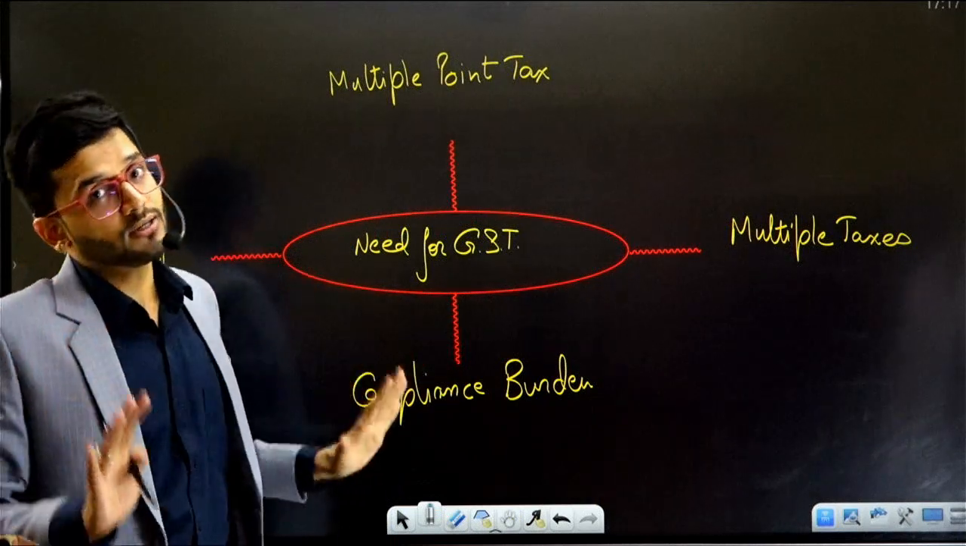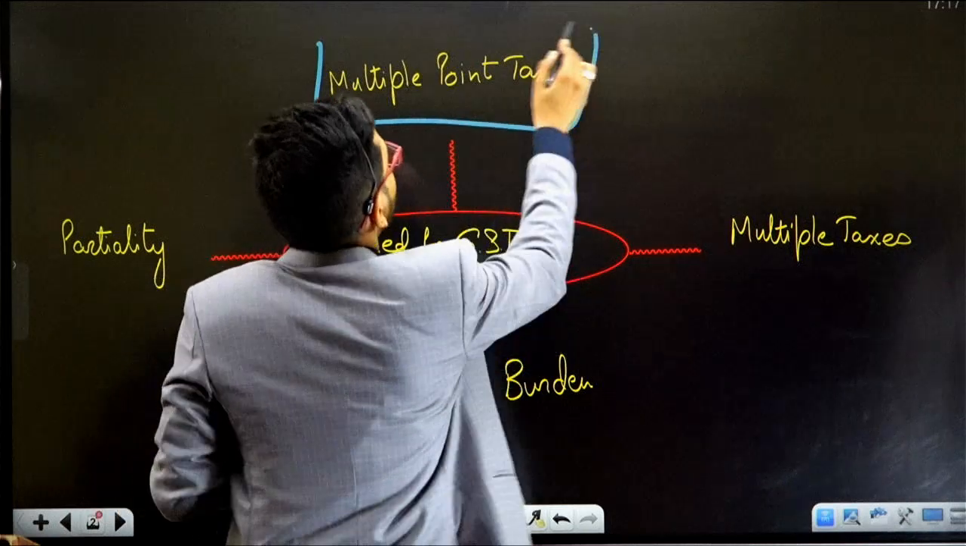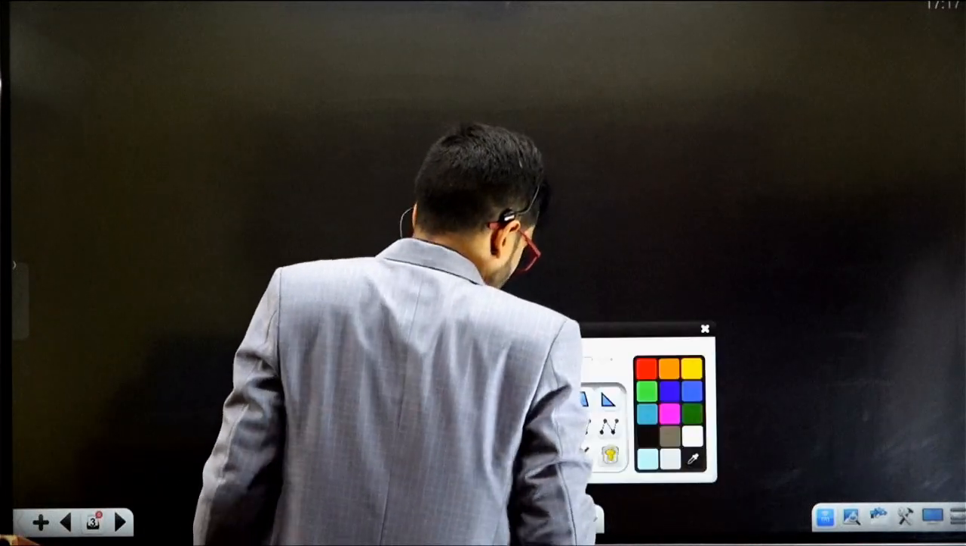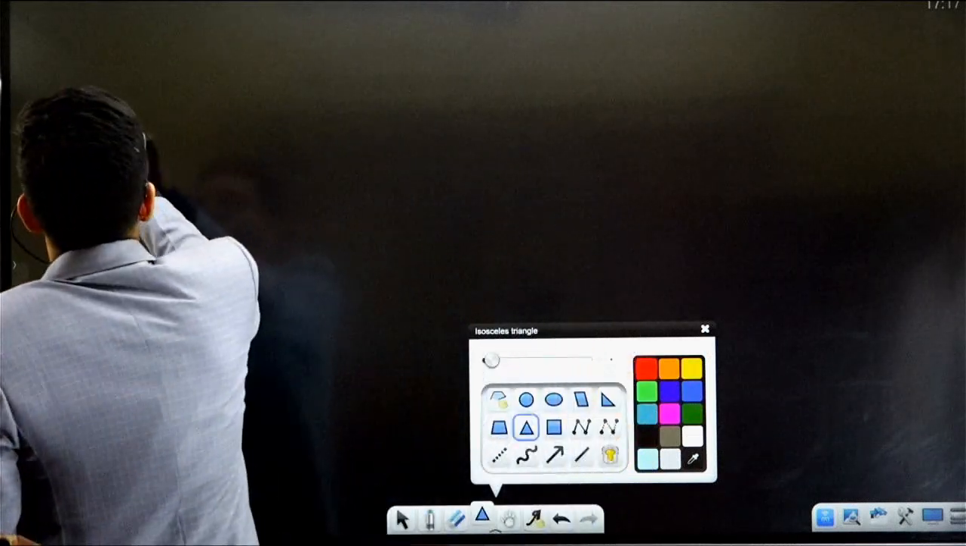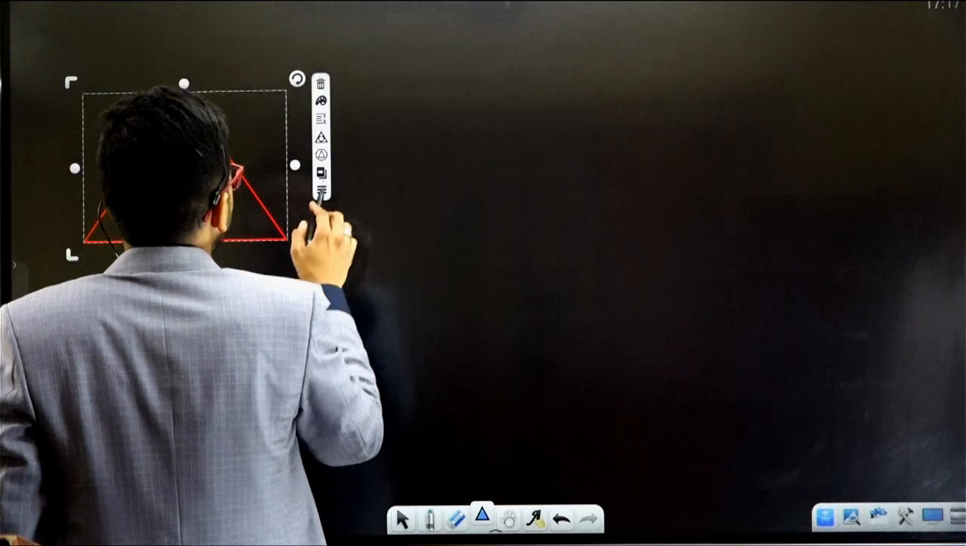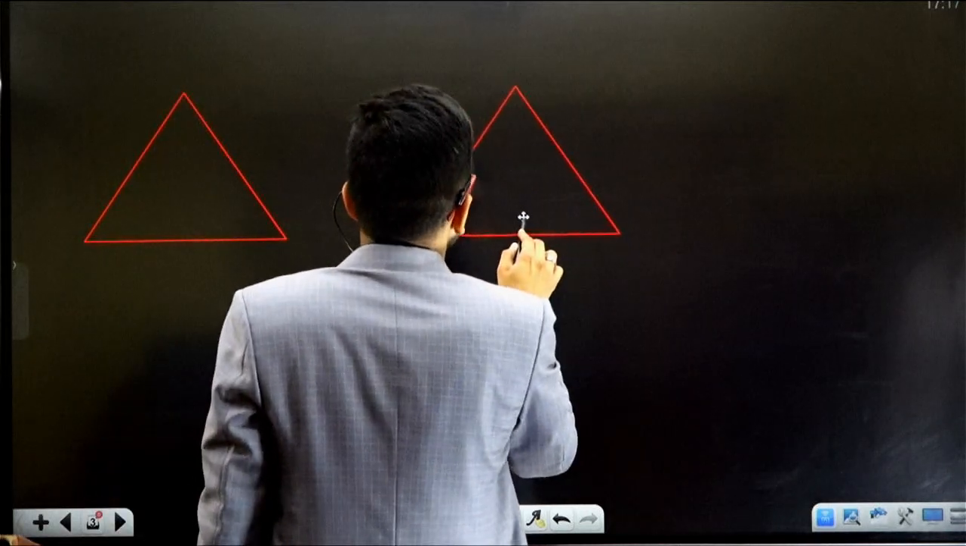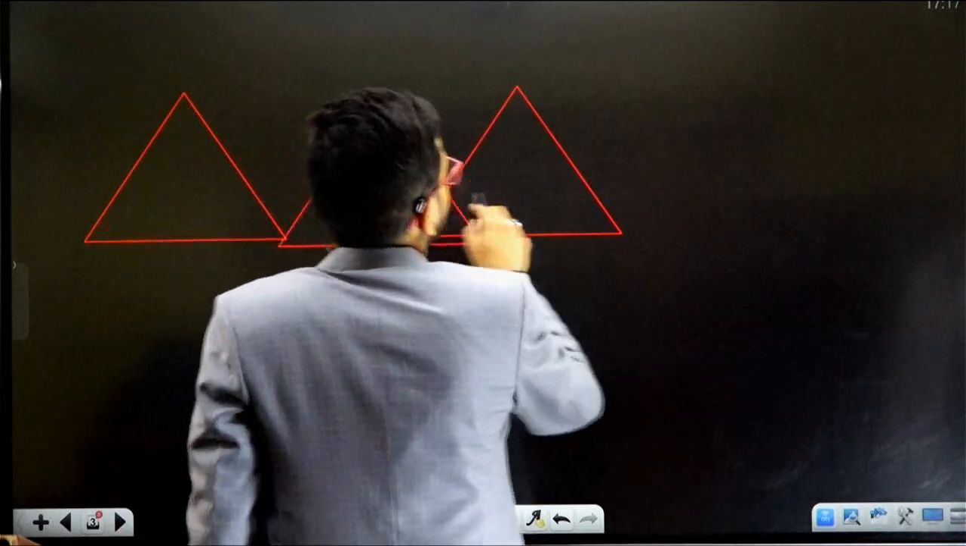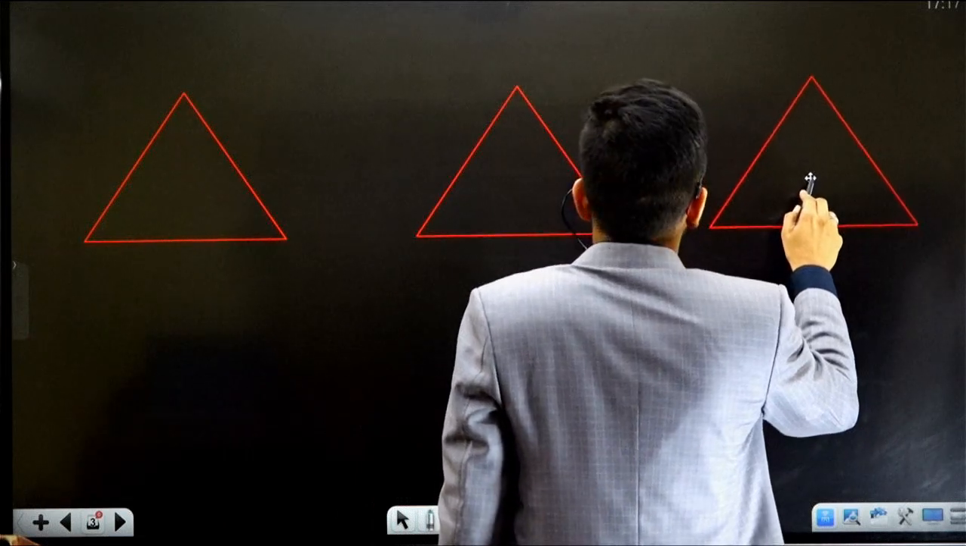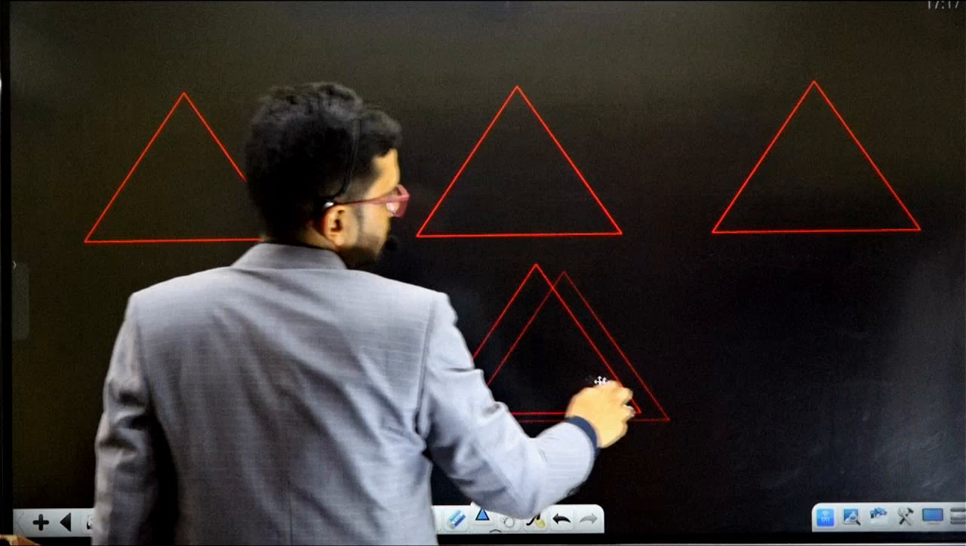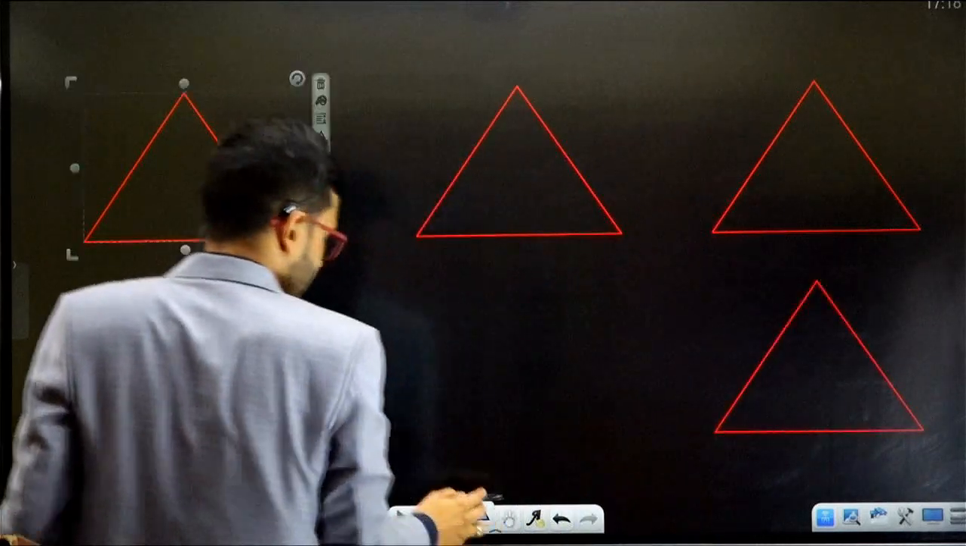Let us understand these points using examples. Only then will you be able to understand it. So I'm taking an example for multi-point tax first of all. So let's see what is the example of multi-point tax. And yes, you have to make this diagram in your register so that you are able to understand it well and comprehend it well.